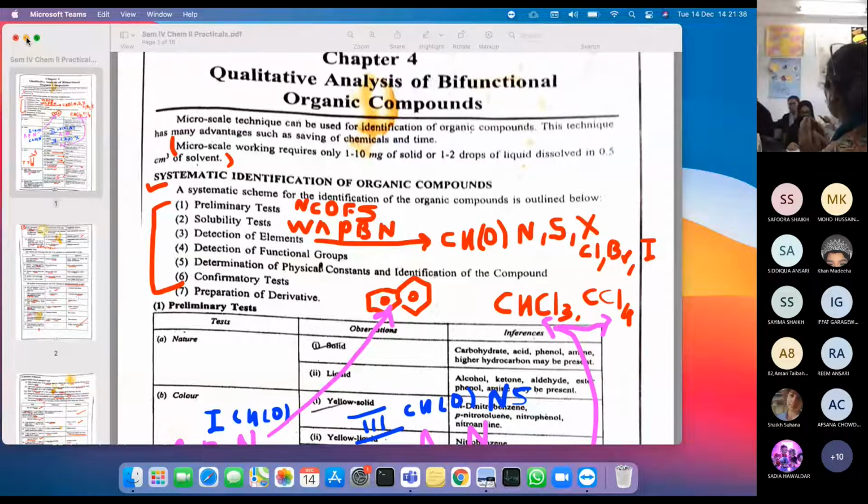So if you are not able to smell it, you can write no particular smell, no particular odor. Understood? That is also there.